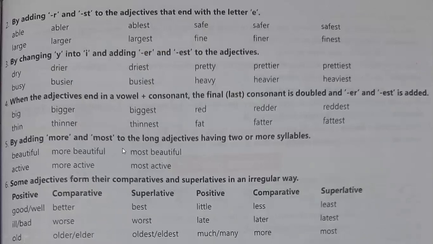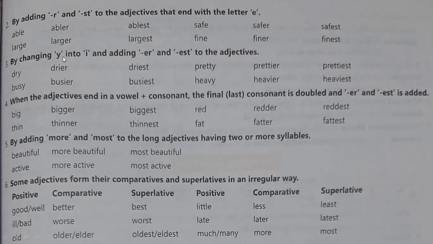But now come to know, like if something is given here and you have to just delete some, like able, able E is already given, so you have to add only R and ST. Okay, because E is already given. Like large, large E is already given, so R and ST you have to add here. No need to use the double E there on this side, right? Next is like safe. In the safe also E is already given, so R and ST you have to add here. Fine, E is already given, so only ST you have to add here.